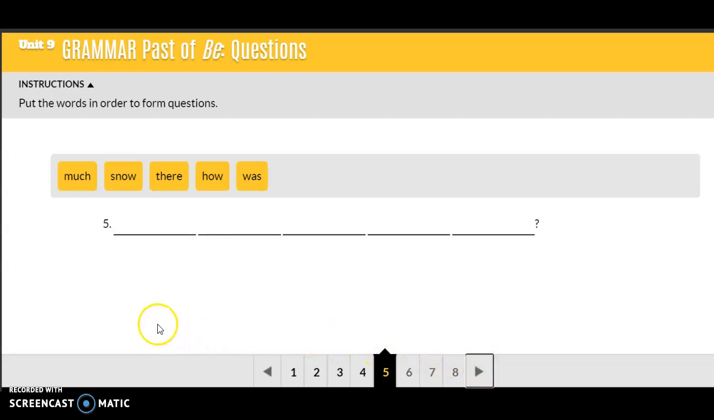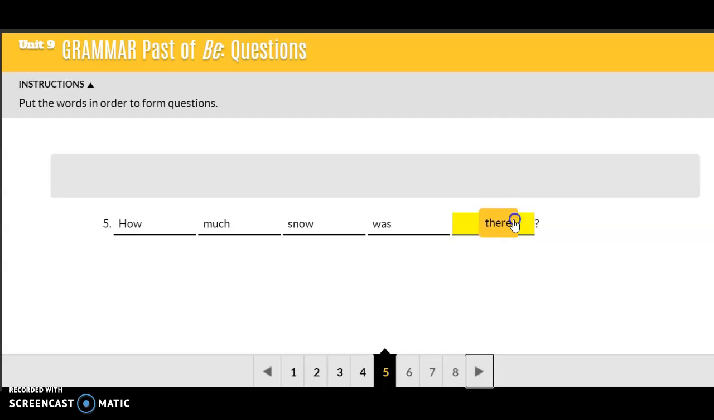Number 5. Okay, the WH word is how. Well, actually, how much, and the subject. Actually, how much snow, and was there. How much snow was there? Right? There was a lot of snow. There were 10 inches of snow.